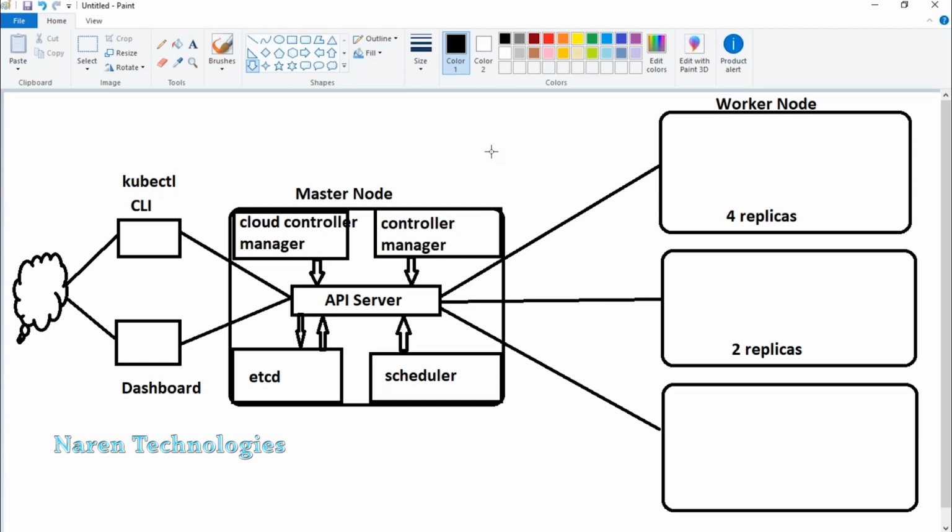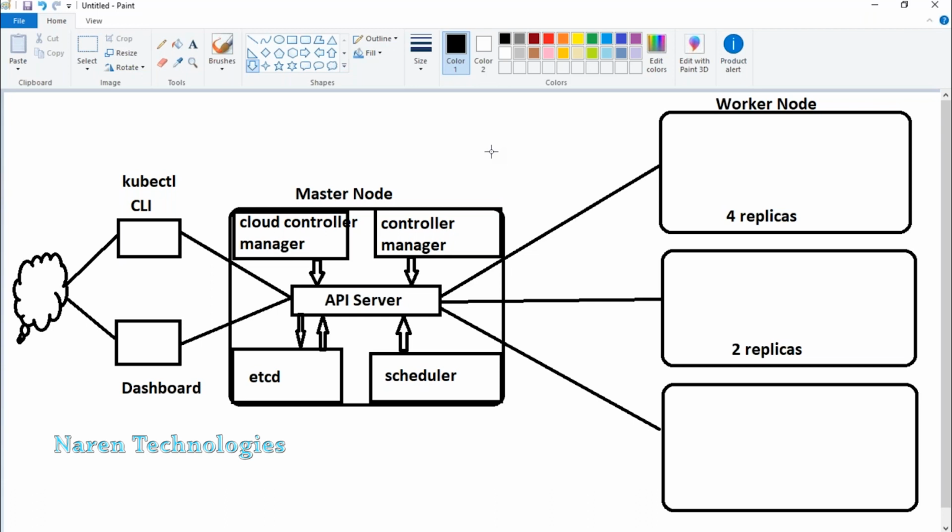Now, scheduler. When you perform any deployment where replicas need to be created, your scheduler will verify the worker node configuration, and based on that configuration, decide how many replicas it can place. For example, if your first worker node itself can handle all replicas, yes, it will create all replicas in the same node, but it will never divide equally among all nodes. Kubernetes does not work in that way. Next, etcd. However many worker nodes you have, the whole cluster status is maintained in etcd, and this is one of the storage components for Kubernetes.